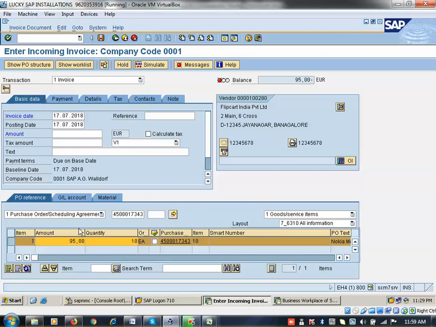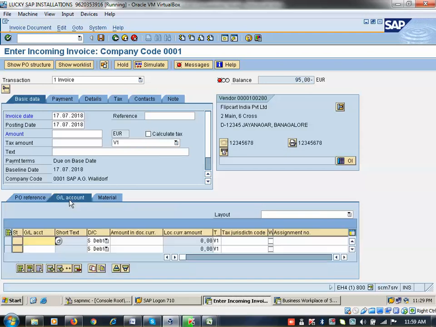Okay, so now I am coming back here. So now GL account is there. Freight is not added here. So the value 95 only updated here. Freight is not added. How to add the freight here? So here GL account 192,100. Okay, so here freight charge is $10. Click on enter. So tax is already added here.